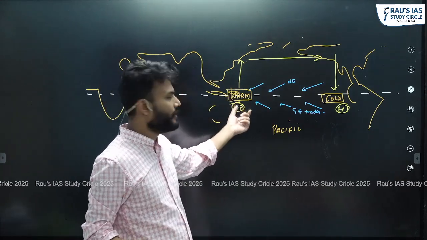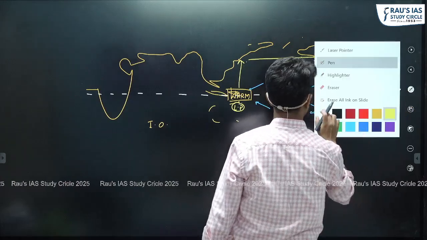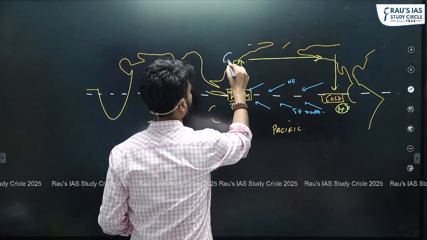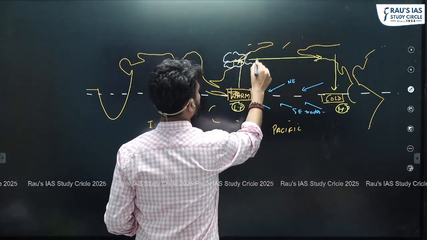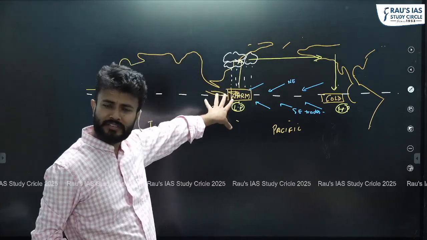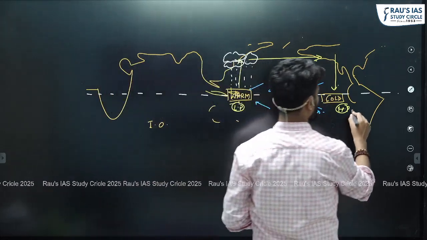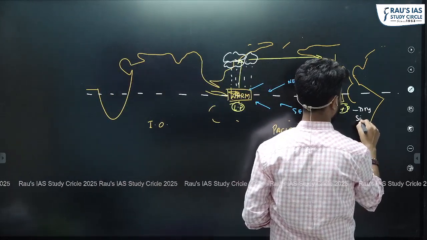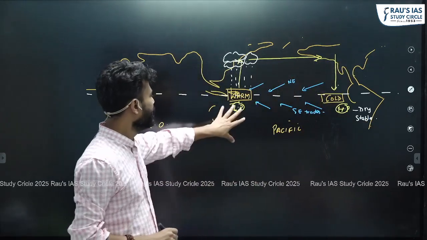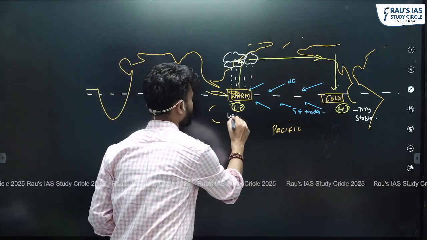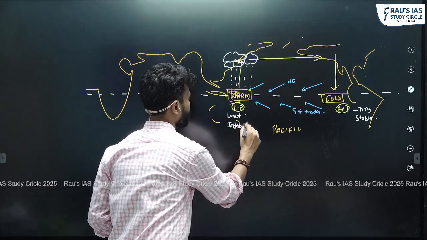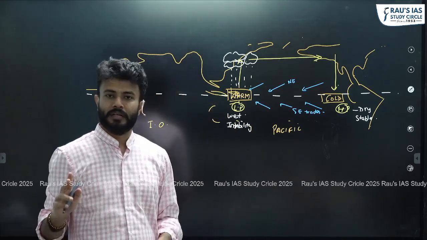Here, if we are saying that the wind is rising, can I say that in this particular area, because low pressure is there, the wind is rising, convection is there, so I will have a lot of cloud formation also, and this cloud will lead to precipitation in this area. So this area will be wet and this area will be dry. This will be an atmospherically stable condition. There will be dryness, semi-arid conditions. Here you have precipitation, so a wet condition is there and atmospheric instability is there. Fine. So this is a normal scenario.